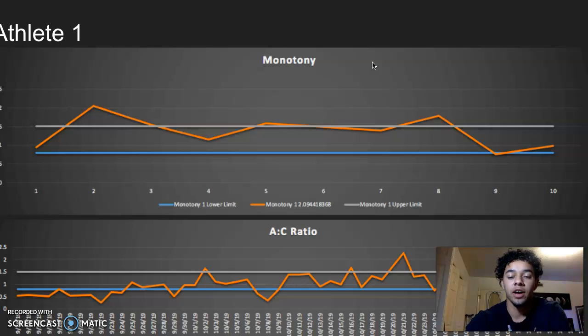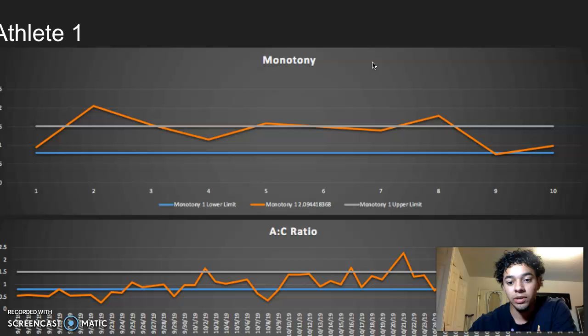All right, first off, we have monotony. As you can tell, monotony is above 1.5, and this makes it very difficult for the athlete to recover. Monotony does not drop hardly at all. And within the acute to chronic ratio, we see between 914 and 919, the training is really low. It's like the athlete is in a detraining mode.